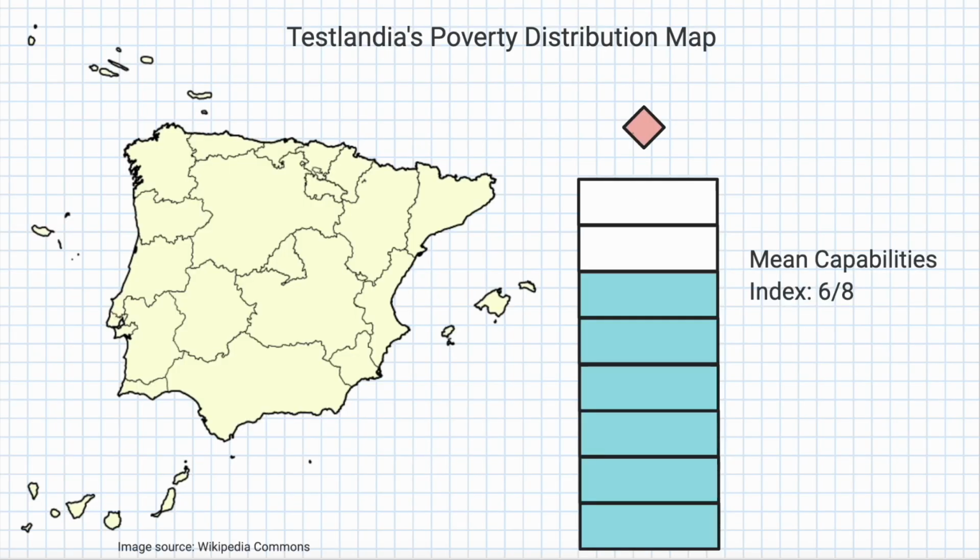We propose combining both a multidimensional and multi-leveled approach to treat poverty as a continuum of conditions. Going back to Teslandia, we can create a sort of poverty distribution map. At the smallest unit of measurement, communities will have the authority to decide how they will measure the central capabilities and then create a mean capability index from 1 to 8. This index would represent the average sufficiency of our 8 capabilities. The region's MCI would represent the population average of those indexes.